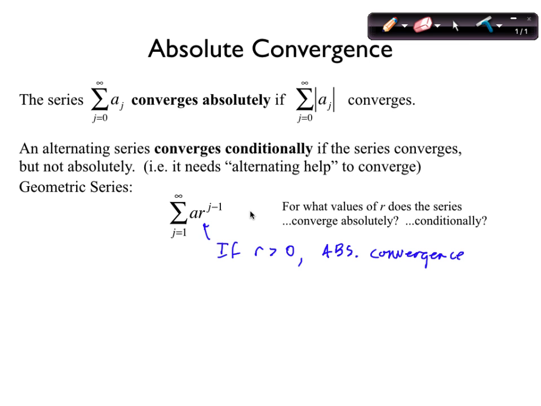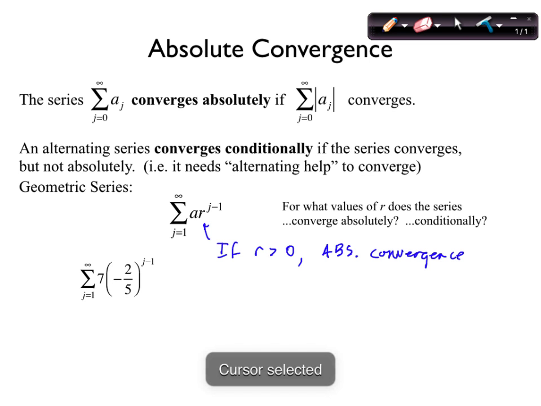So the real question with geometric series is when you have an r less than 0, right? Something like this. So this is the real question. Does it converge absolutely? Conditionally? So we know it converges because we're between -1 and 0. But does it converge conditionally or absolutely? So what do you do? You test this.